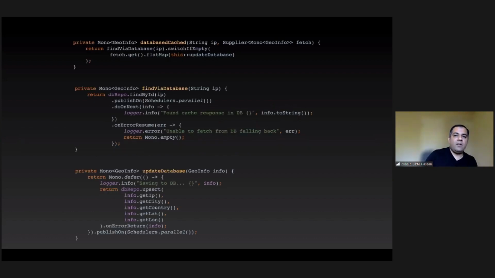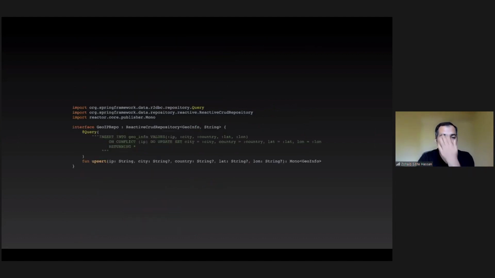Over here, I've done the whole database cached for the whole method here. So let's have one look at this whole method again before we switch into the Kotlin version. You have to remember switch if empty in case there is an error. I'm doing all this logic in the middle to kind of compensate for that. And on error, I'm emitting out an empty response just to make sure that even if the database fails, I don't do anything weird.